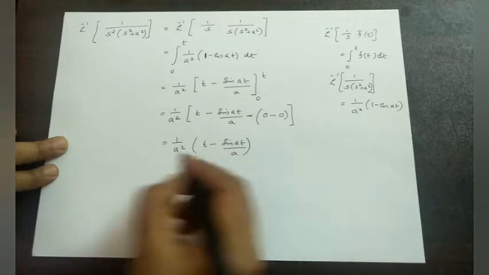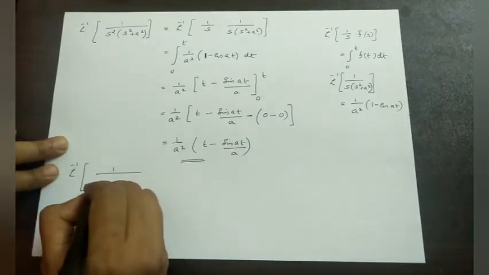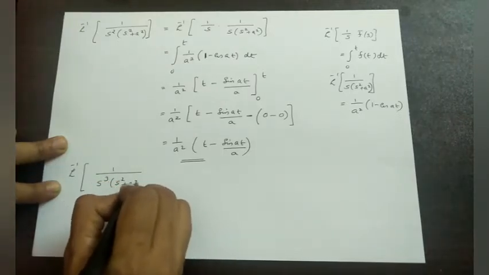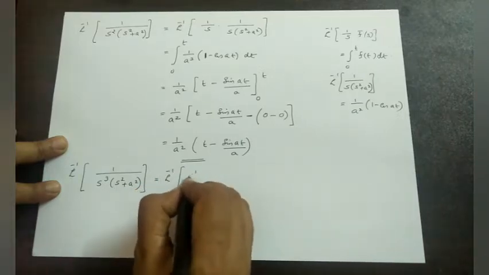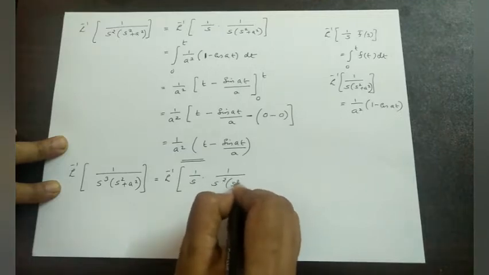Now the third step for the problem, that is 1 by s cube into s square plus a square. For that we will consider L inverse of 1 by s into 1 by s square into s square plus a square.